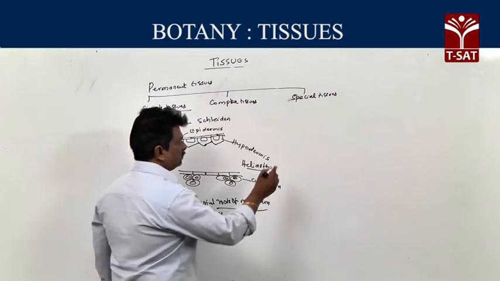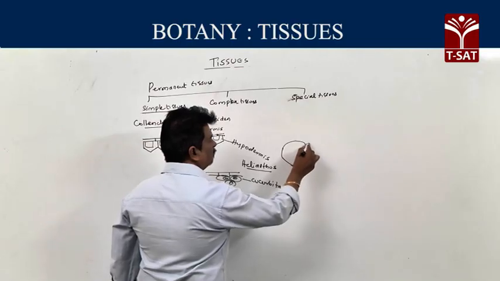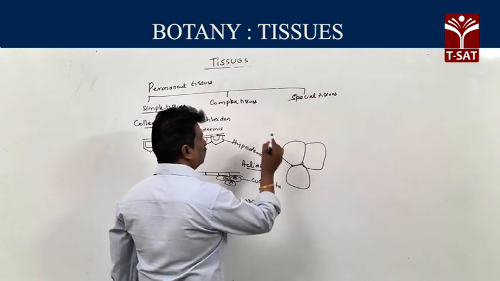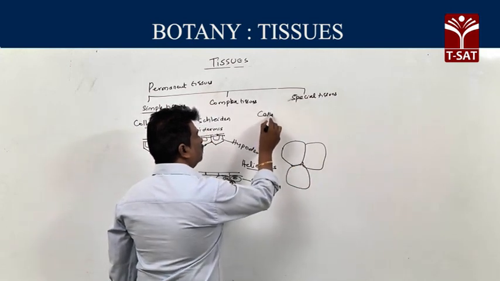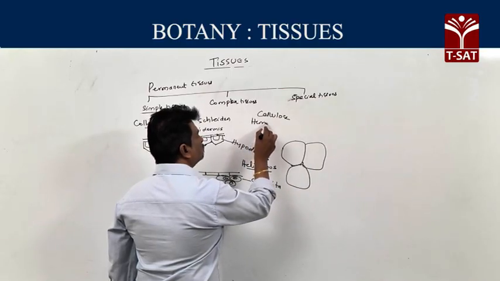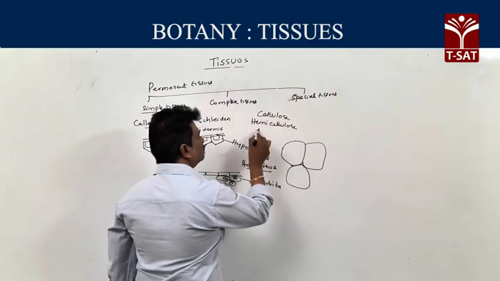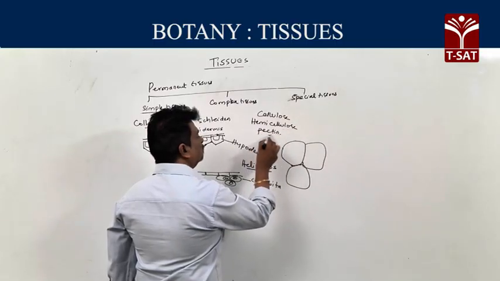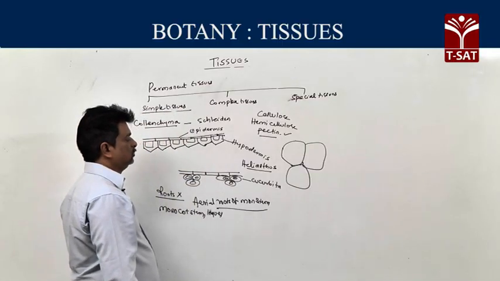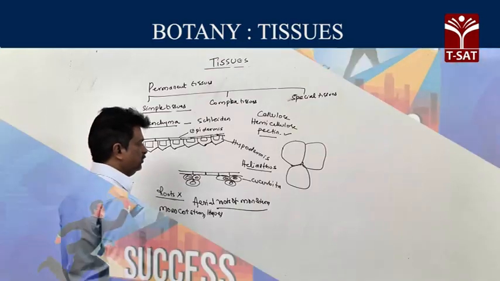Now, characters of collenchyma. Collenchymatous cells are made up of cellulose, hemicellulose and pectin, but they contain more pectin, so it is called pectinized mechanical tissue.